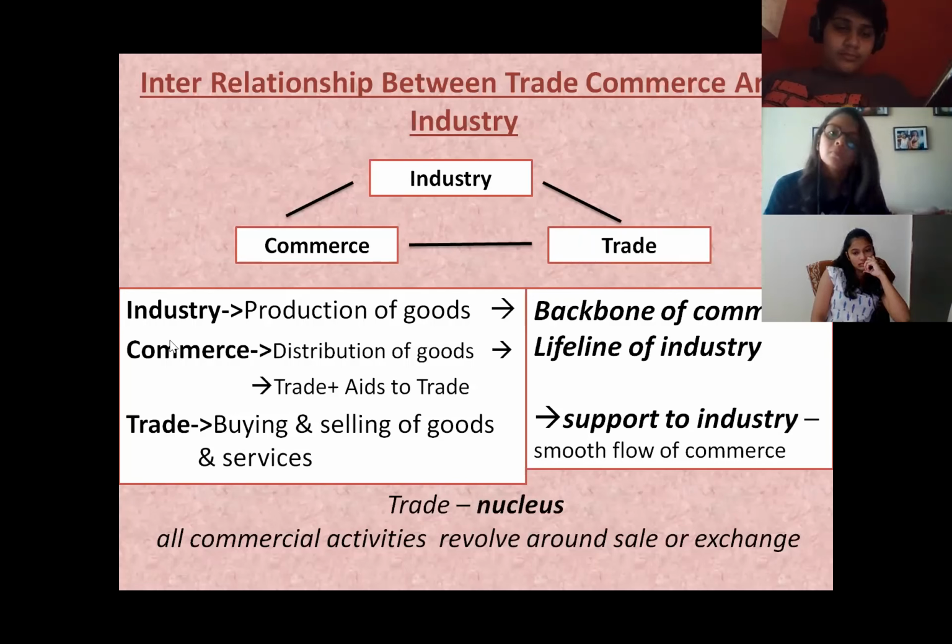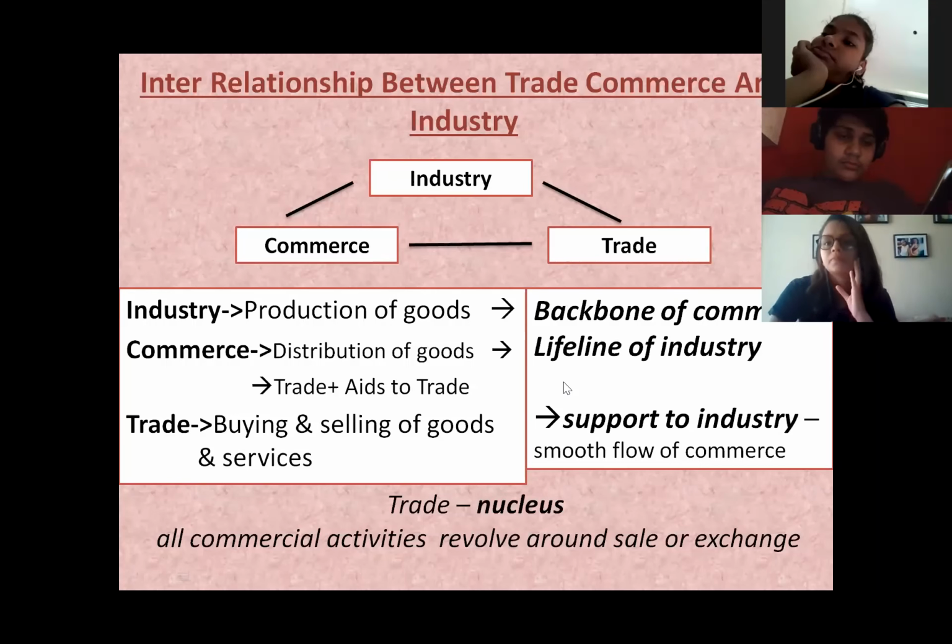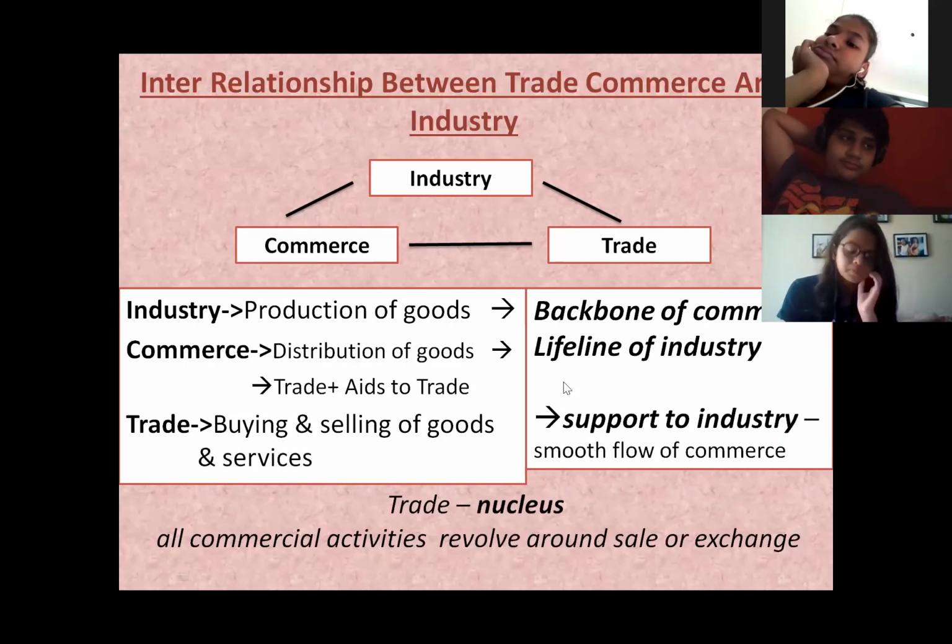Okay. Now, as you can see, industry is the backbone of commerce. Without production of goods, we cannot do trade. We cannot distribute anything. Similarly, commerce is the lifeline of industry. Trade is necessary and it gives support to the industry and also helps in the smooth flow of commerce. So trade and commerce provide support to industry for the smooth flow of goods from producer to the consumer.